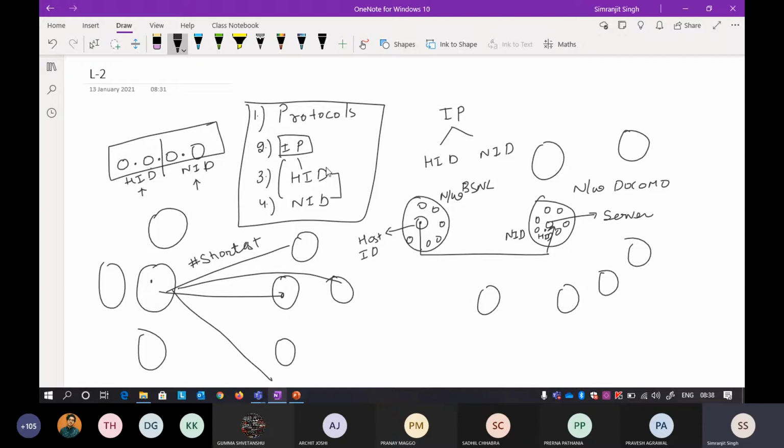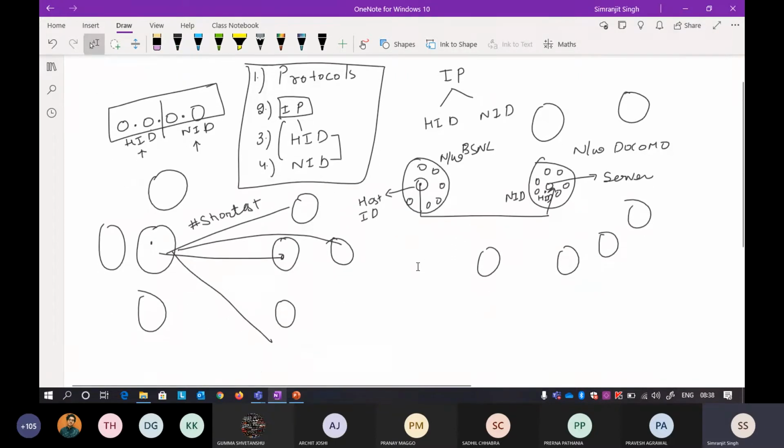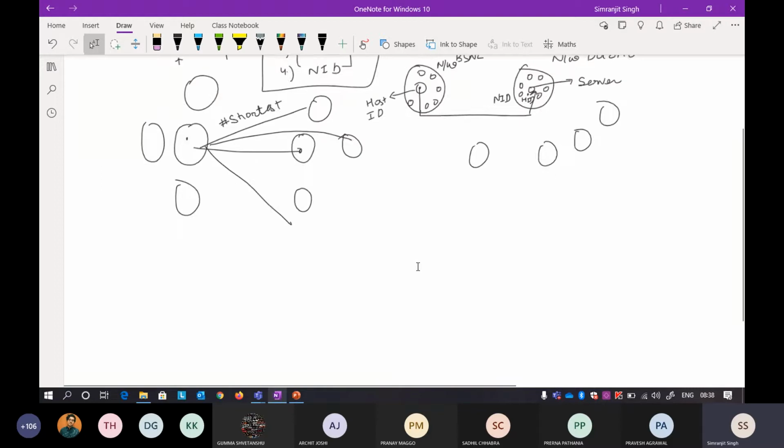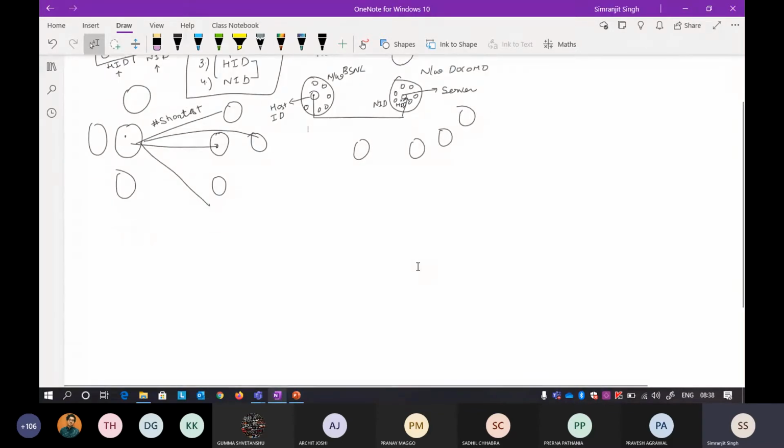I hope you understand. It's just a beginning of a very complex thing. Okay, so I'll discuss each and everything, and if we have time, I will also tell you extra about this network communication part. There are many extra things that are not mentioned in your syllabus, but from my side, I want to tell you because without it, there is no purpose of studying computer networks.